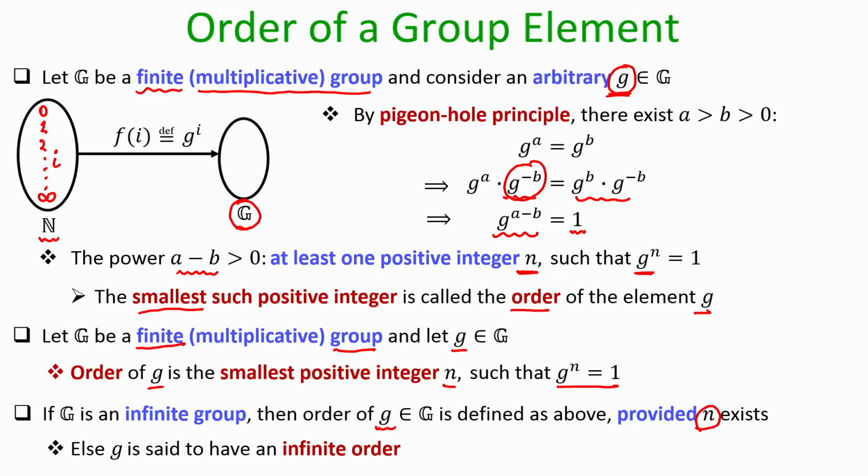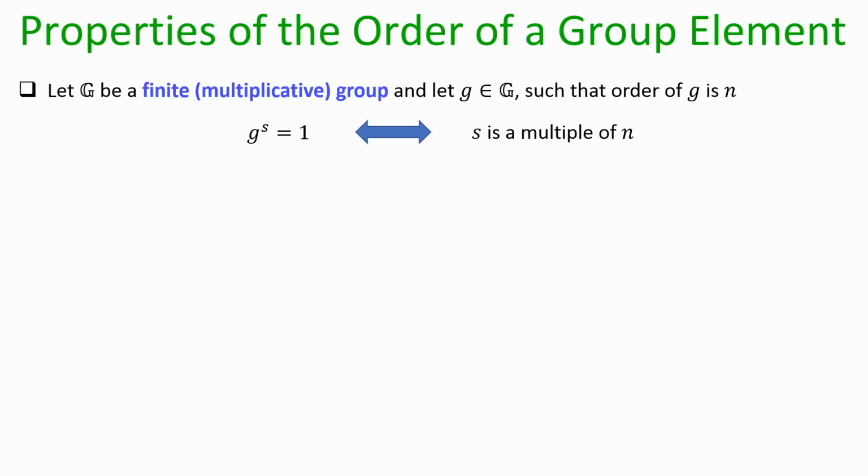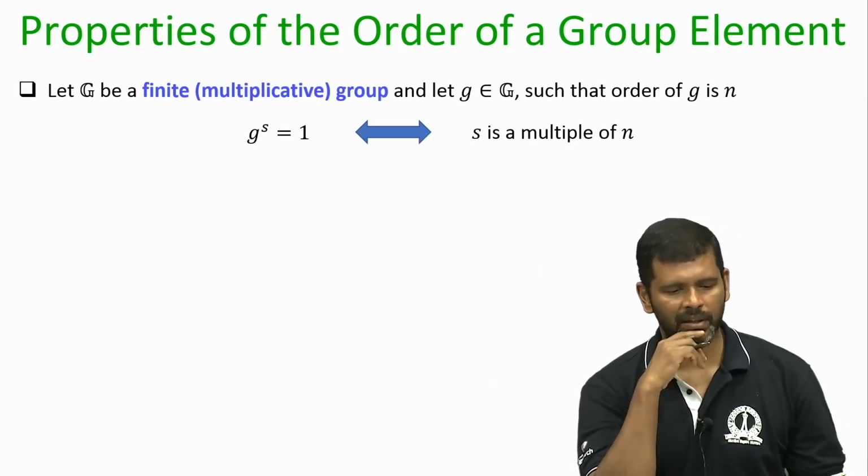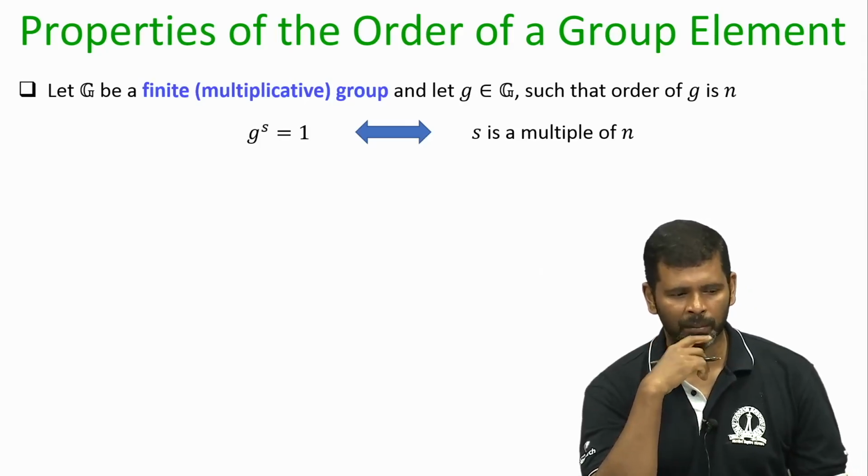In that case I will say that the element g has infinite order, but for finite groups the smallest positive integer such that g to the power n is the identity element will be treated as the order of the group element g.